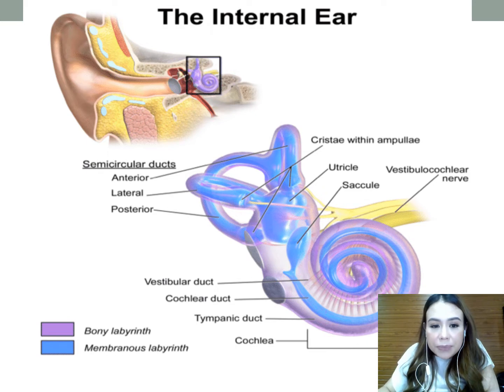Here, in purple, that's your bony labyrinth. And then in blue, that's your membranous labyrinth.